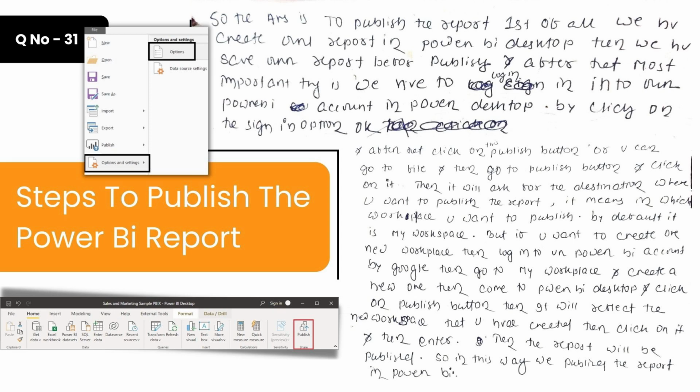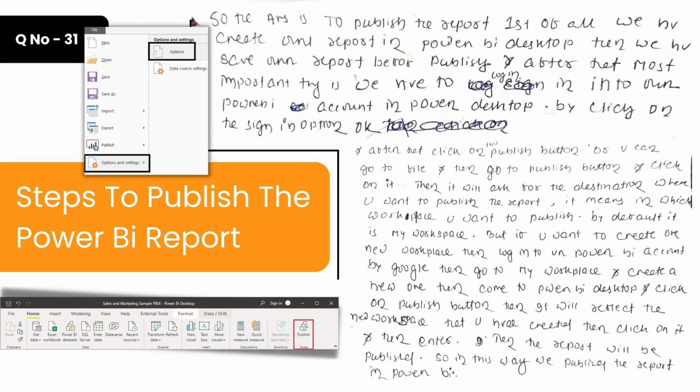Then it will ask for the destination where you want to publish the report. It means in which workspace you want to publish your report. By default it is My Workspace, but if you want to create a new workspace, then log in to your Power BI account by Google, then go to My Workspace and create a new one.